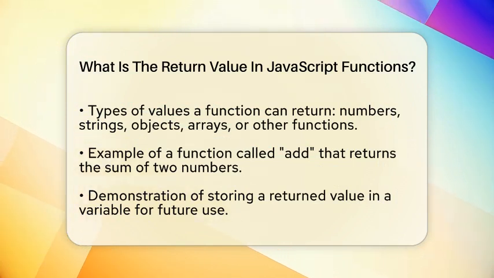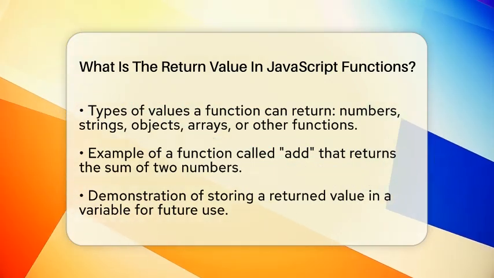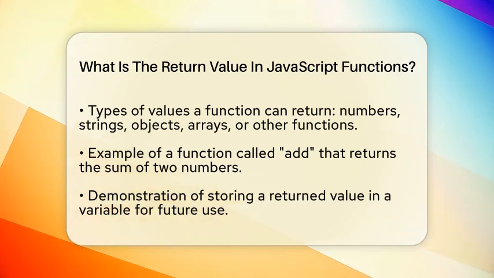The answer is pretty flexible. A function can return numbers, strings, objects, arrays, or even other functions. For instance, if you have a function that adds two numbers, it can return the result of that addition.